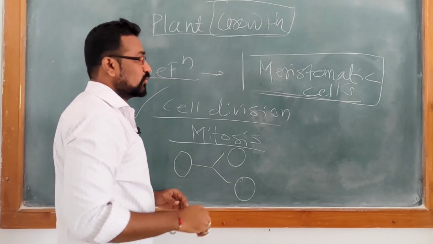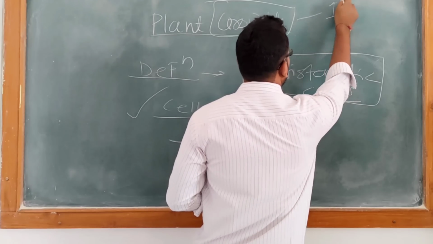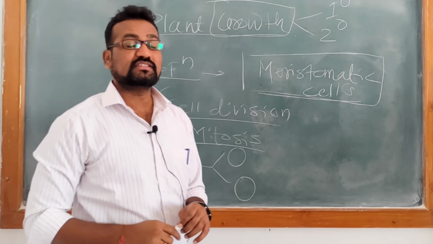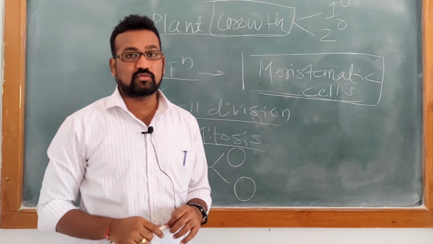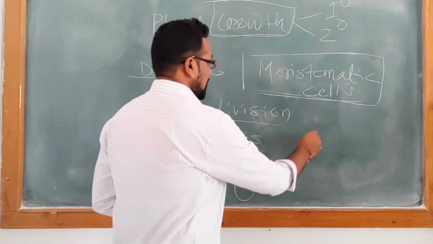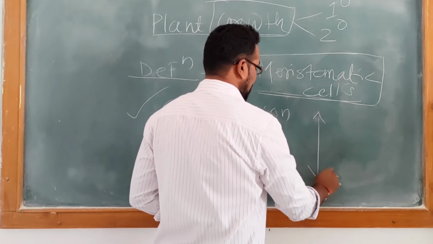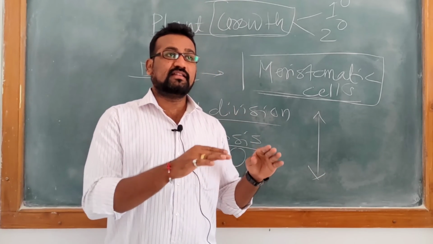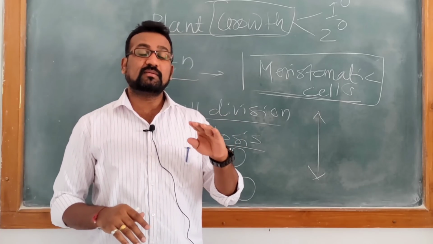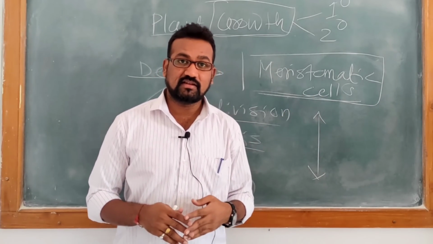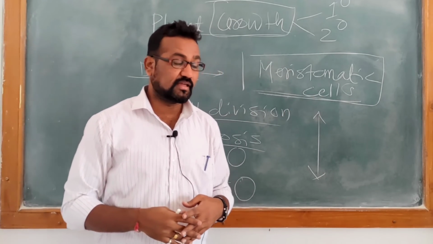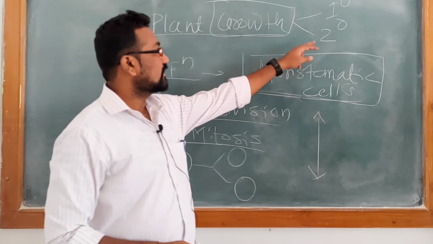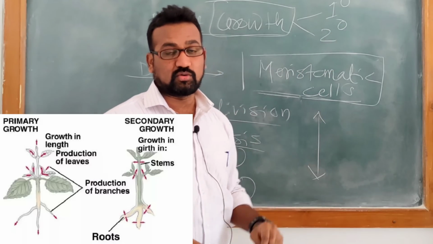this growth is of two types: primary growth and secondary growth. So what is the difference between primary growth and secondary growth? Primary growth includes the increase in the length of the plant. If you have seen any plant three years before, its height must have increased up to five to seven feet. So the length of the plant in a vertical manner is depicted by primary growth.